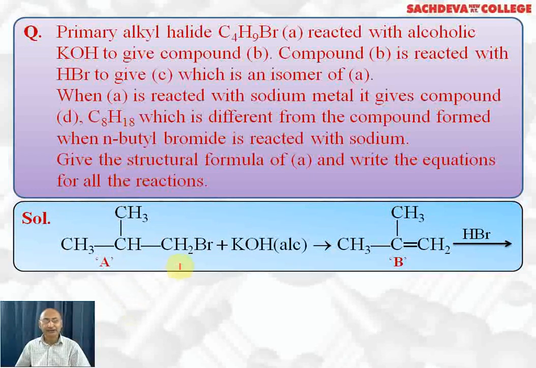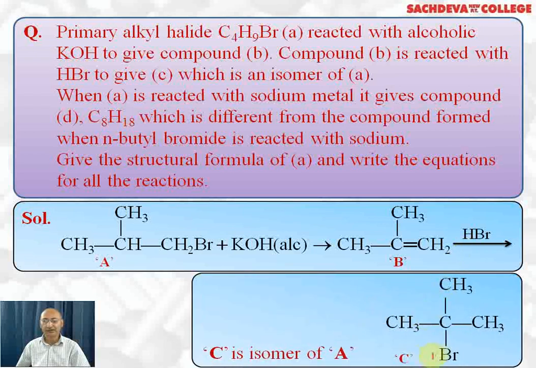Now A is isobutyl bromide, and let's continue and confirm. Isobutyl bromide or 1-bromo-2-methylpropane, we react with alcoholic KOH. Elimination will take place, Br from here and H from here. HBr will be eliminated. A double bond will be formed. So B is isobutylene or 2-methylpropene. We are reacting it with HBr. Markovnikov addition will take place. 2-bromo-2-methylpropane will be formed, and C is an isomer of A. And that was given to us.